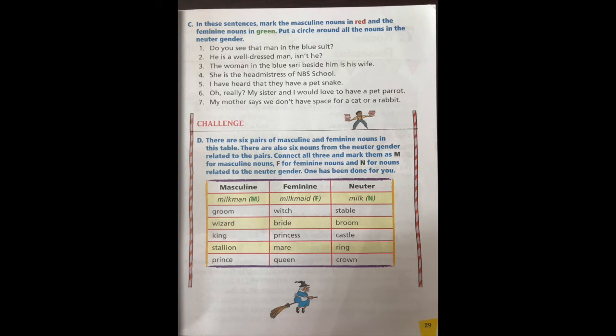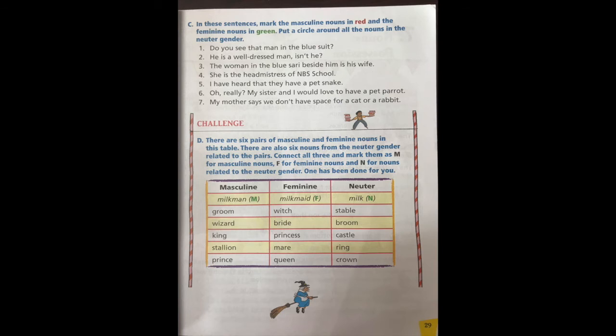There are 6 pairs of masculine and feminine nouns. We have to mark the masculine nouns as M, feminine nouns as F, and the one with neuter gender N. Like the one you see: milkman, milkmaid, milk. Isn't it how they are marked? In the same way, we have to do for the other set of words, like groom. Then what will be the feminine noun for groom? That will be bride. And then ring. Ring will be the neuter gender.